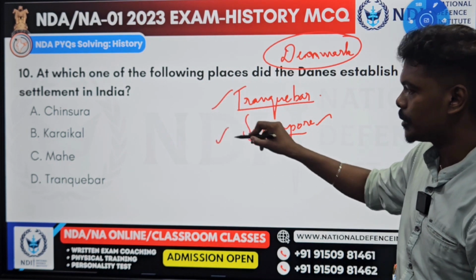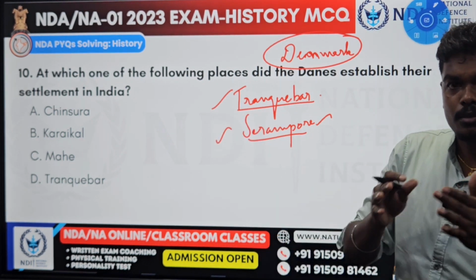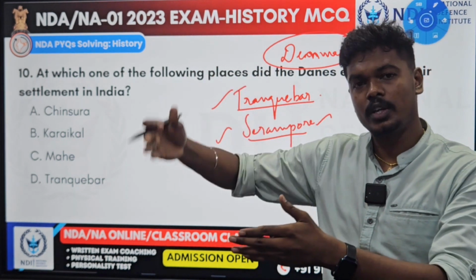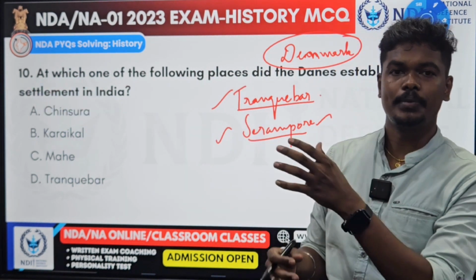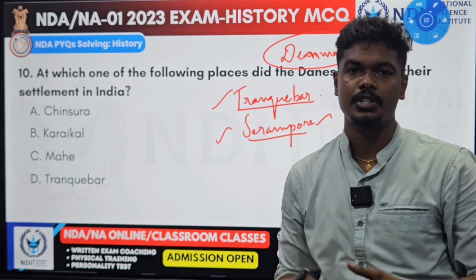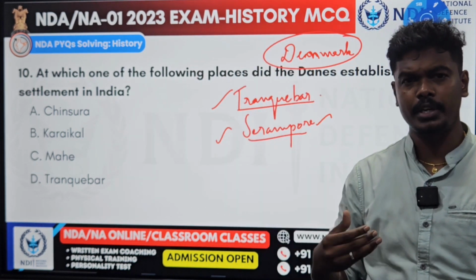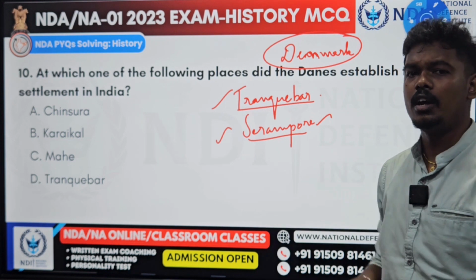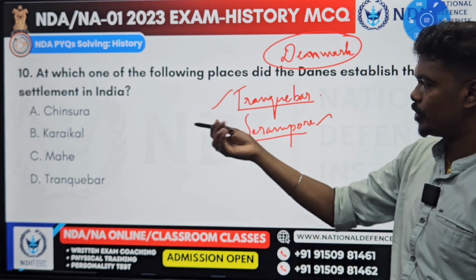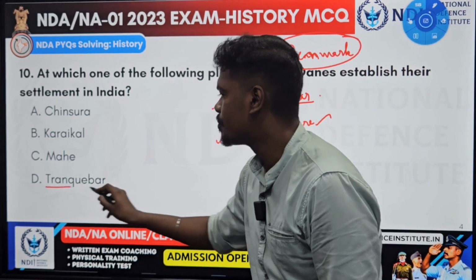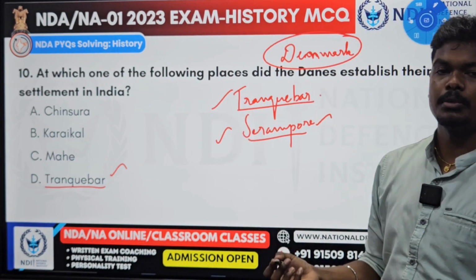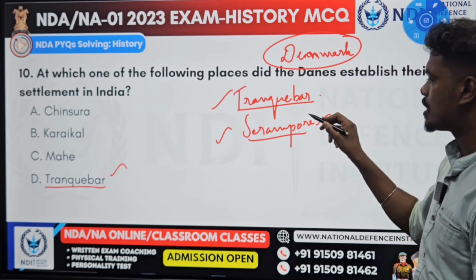These two factories they set up, but later they moved towards the east. They went to Ceylon and also to Indonesia. They moved because they faced very tough competition from the British. So they sold both of these factories to the British, and then went to Indonesia and Ceylon. So the answer is D. The Danes' settlements were Tranquebar and also Serampur.